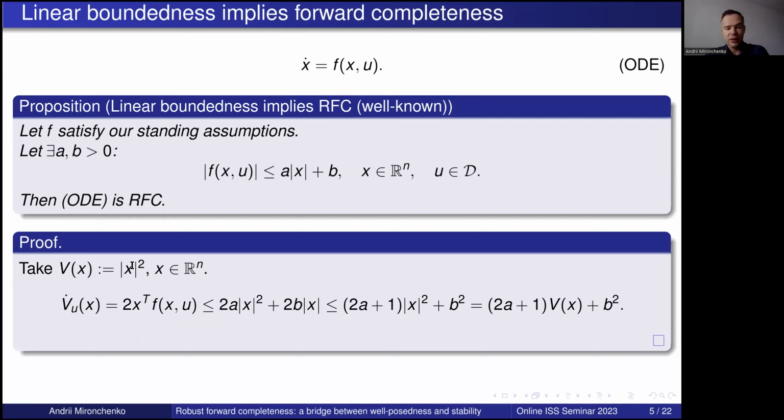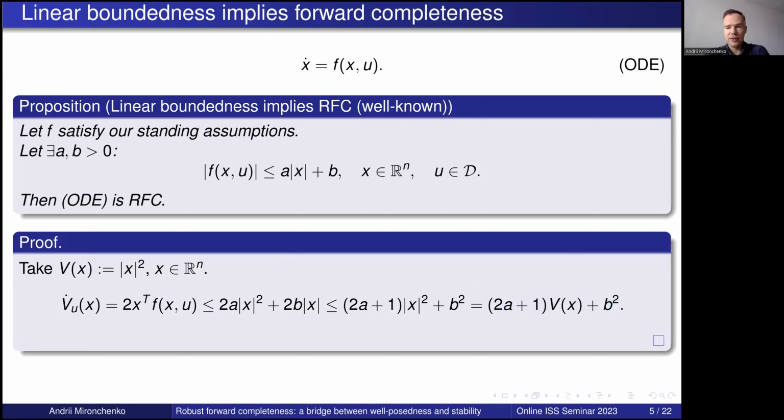We just take V as x squared, we differentiate it along the trajectory, we obtain such estimates, and in the end of the day, we see that V dot is less or equal than this expression, which by the previous result automatically implies robust forward completeness.